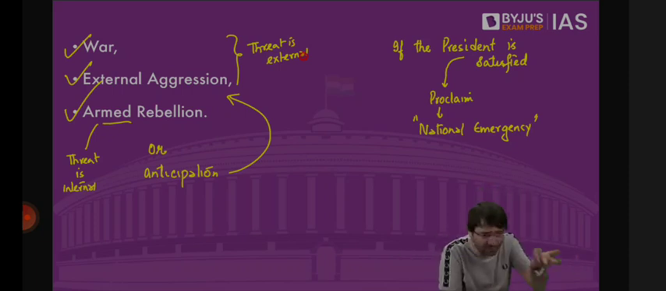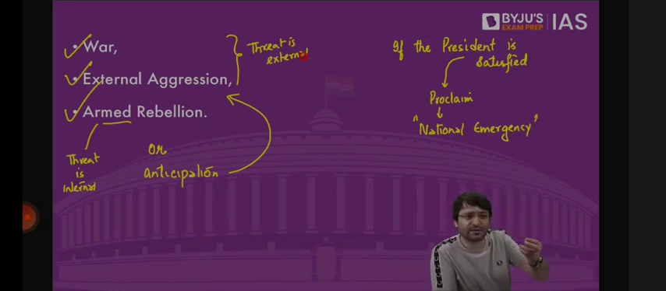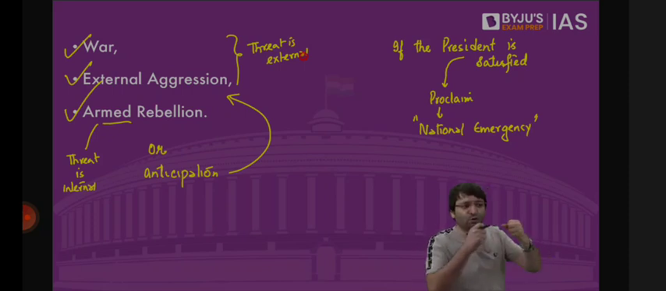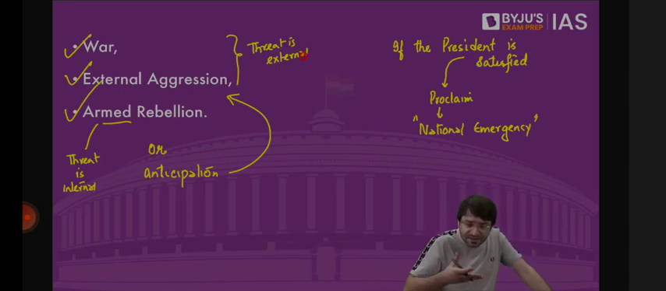Maybe within the territory of India, there are secessionists, there are Maoists, there are Naxalites who decide to take up arms and they want to overthrow the government in Delhi. That means there is an anticipation of an armed rebellion where people are rebelling within the territory of India. The threat is not external, the threat is internal. National emergency can be imposed.